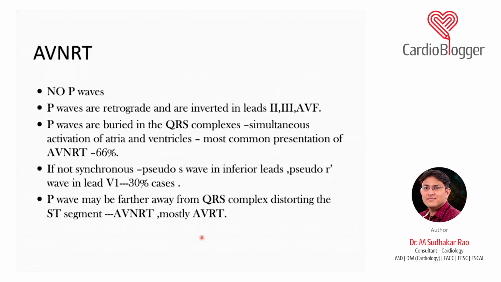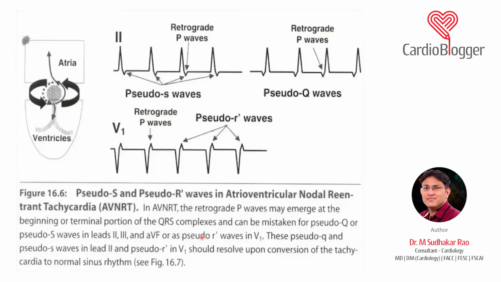So in long RP tachycardia, the 4% possibility is still there that it can be AVNRT. It is very rare, and most of the time it will be AVRT. Now you can see there are pseudo S waves and retrograde P waves. Sometimes the retrograde P waves are so far that they are seen as a long RP tachycardia, but this clinical picture is very rare. And in V1 you see something known as a pseudo R wave. This is something you should remember.